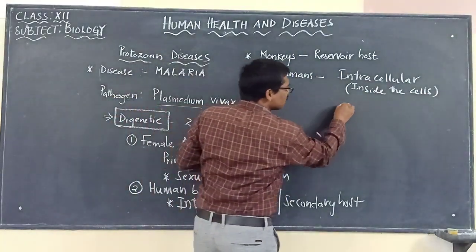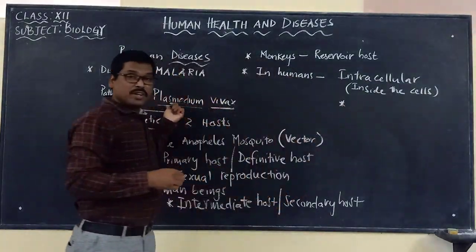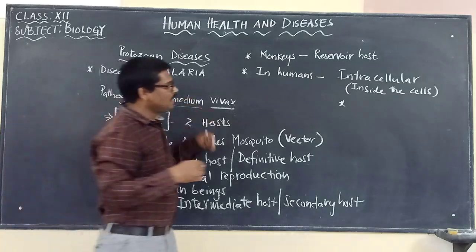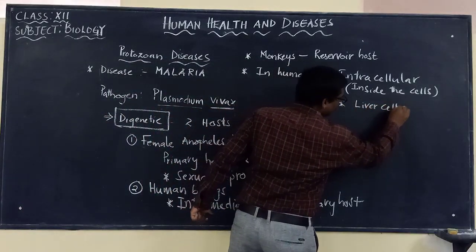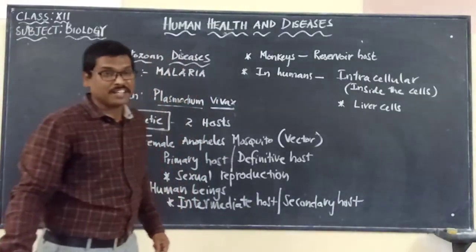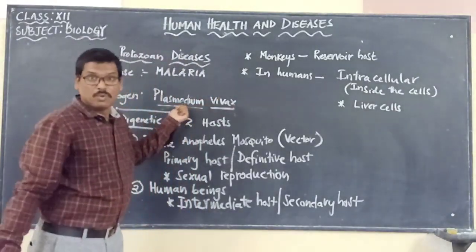So what are those cells which are attacked by the Plasmodium vivax in the human beings? The first and foremost thing is the liver cells. Liver cells are being attacked by the Plasmodium vivax.